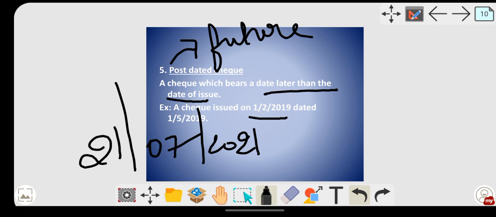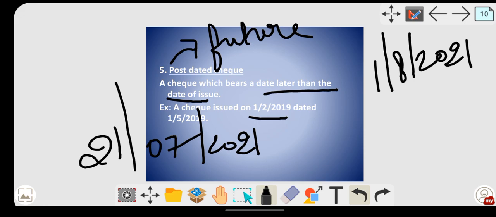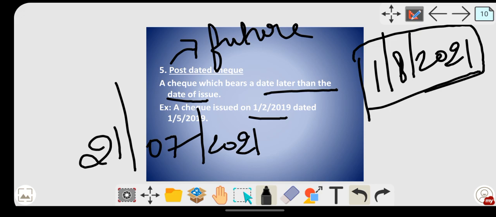what will I write? I will write the date as say 1/8/2021. Okay, now tell me, this 1/8/2021, is it a future date, a past date, or a present date? It is a future date. That 1/8, that is 1st of August, is yet to come. But I am issuing a check dated 1/8 today only, that is on 21st of July.